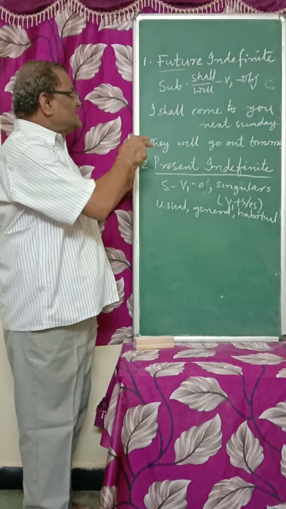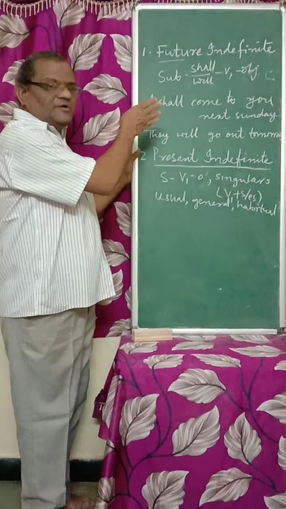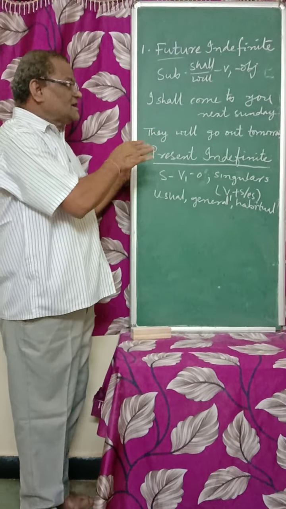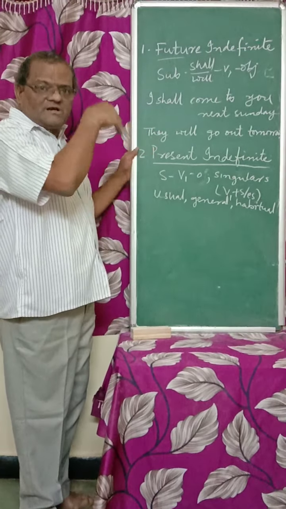There is a slight difference. I shall come to you, I come to you. I shall come to you, it's after a few hours or days. I come to you now, immediately, just after some time. And for all the usual general habitual actions, whatever the works we do every day from morning to evening, we have to use only this tense.